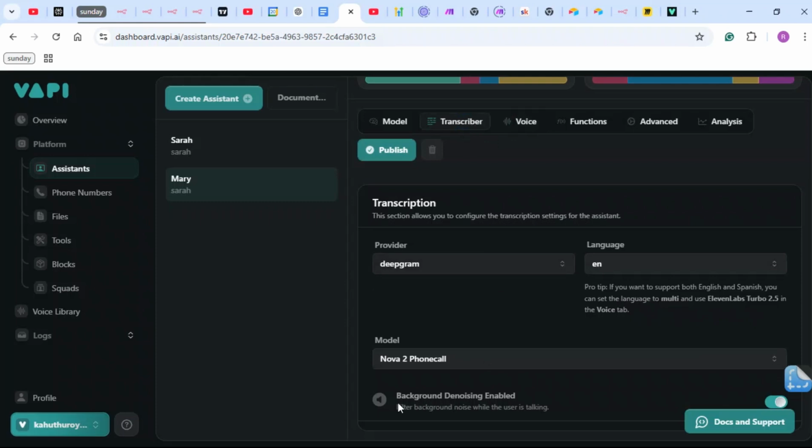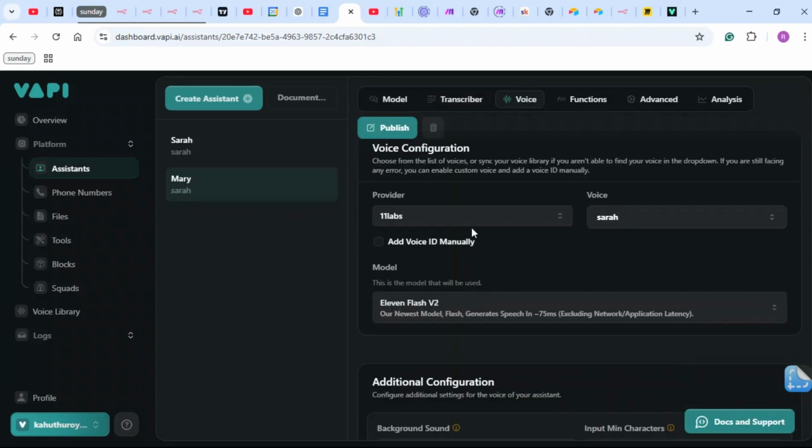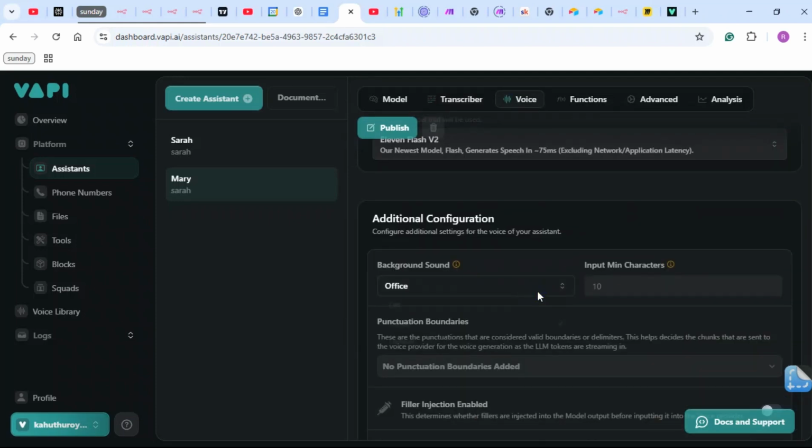Now we can get background denoising enabled because we have chosen the background noise as the office. But when it is usually default, you can set this off and go back to voice and set this to default. So this is also use case specific.